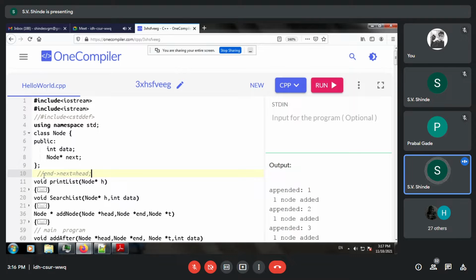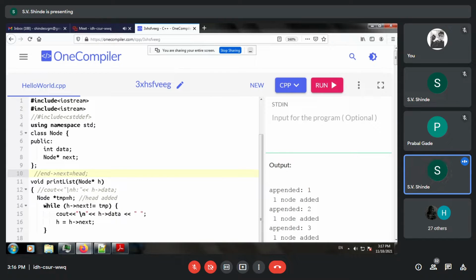This statement has to be updated whenever you are working with a circular linked list. And whenever you are traversing, you have to check h arrow next not equal to temp, which simply means temp is nothing but your head node.